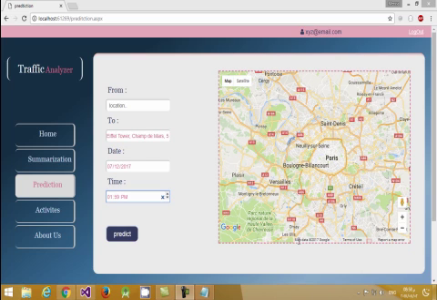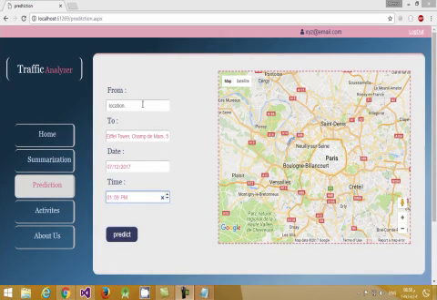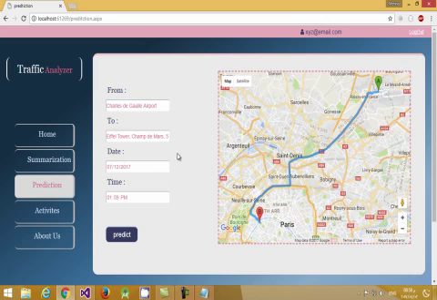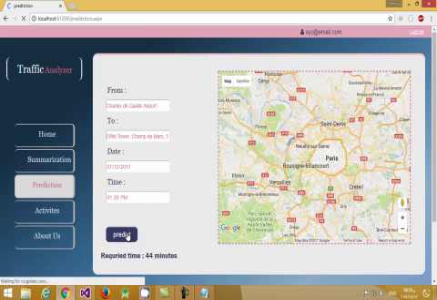Now we demonstrate the second feature of our project. In this service, the user can predict the driving time for a certain route like Google Maps and Microsoft Bing. But what is new in our service is that the user can predict it in advance, because the current services provide the immediate estimated driving time. So the user starts by filling in the start location and end location. Then the user should select the advance date and advance time, then predict.